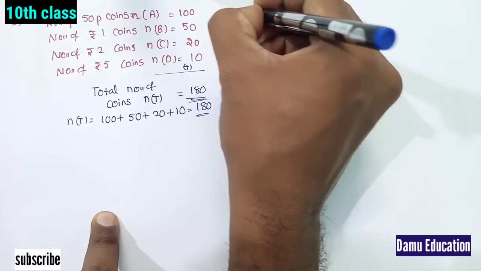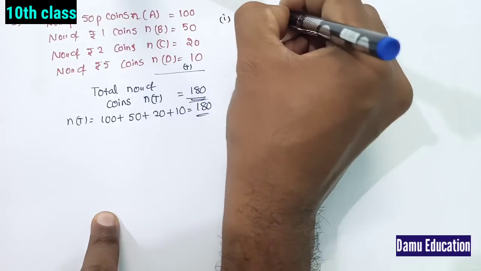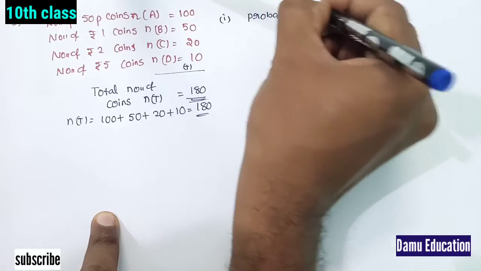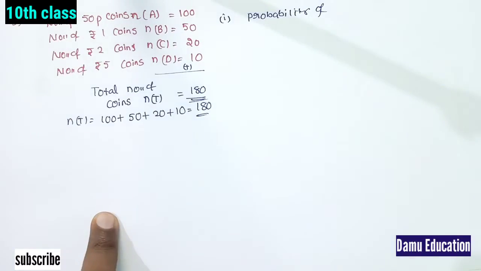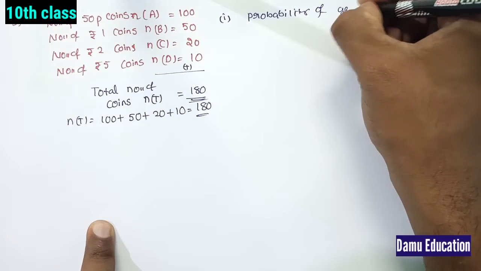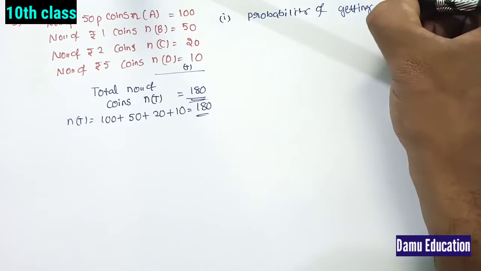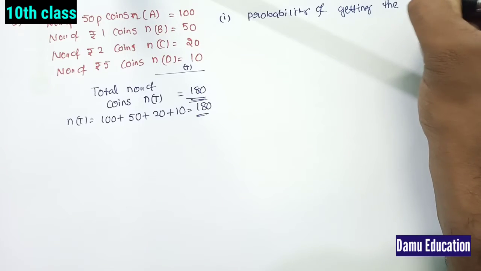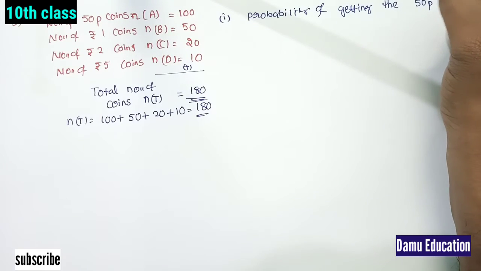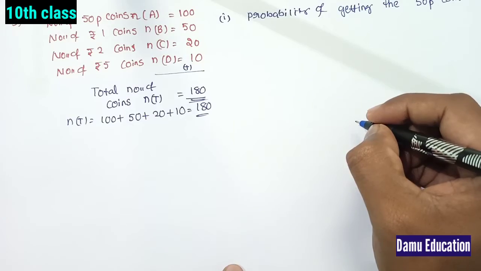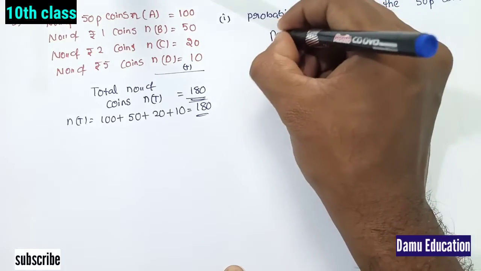So probability of getting the 50 paise coin.